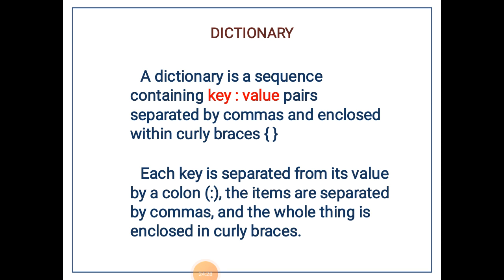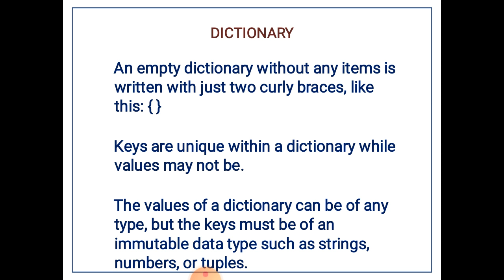Key and value are separated by colon, key value pairs are separated by comma, and all of these are enclosed in between curly braces. So keys should be unique within a dictionary. That means the key that has been given in a dictionary should not be repeated in the same dictionary.